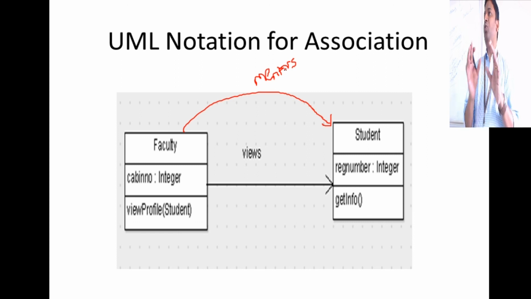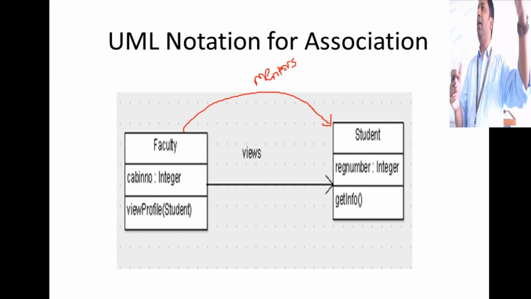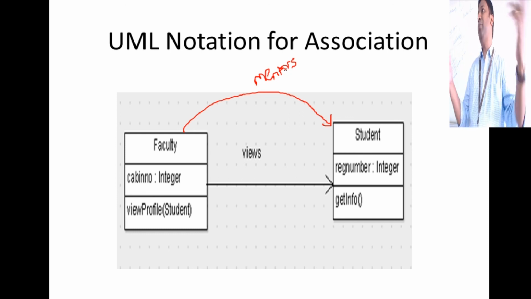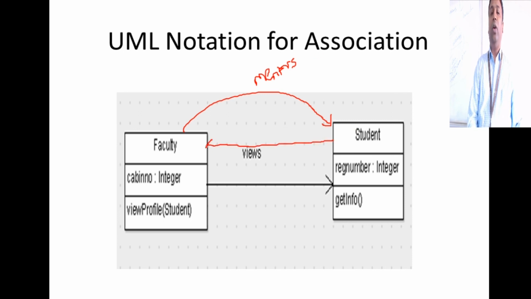It's not just one relationship, faculty mentor student. So that can be a separate set of methods that are handling the mentor's relationship between two classes. Likewise, you can also have a direction like this. You can say student views faculty profile.